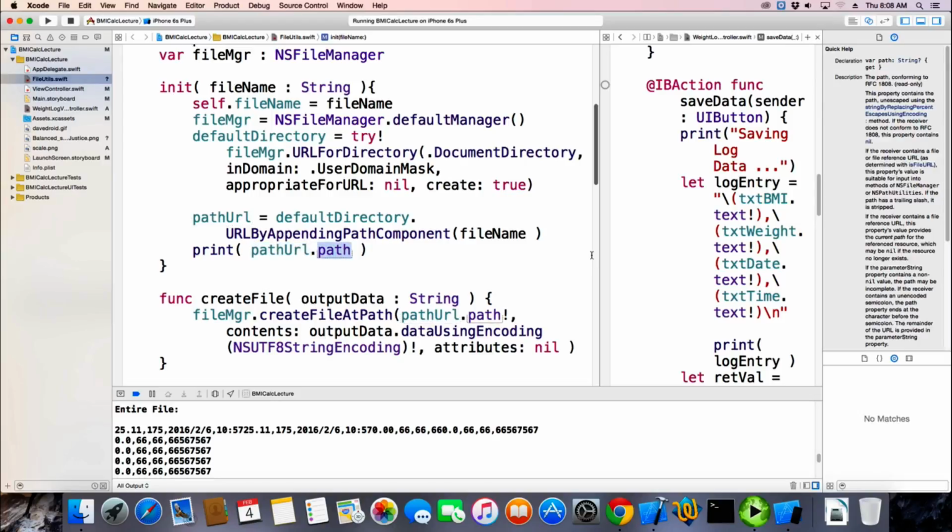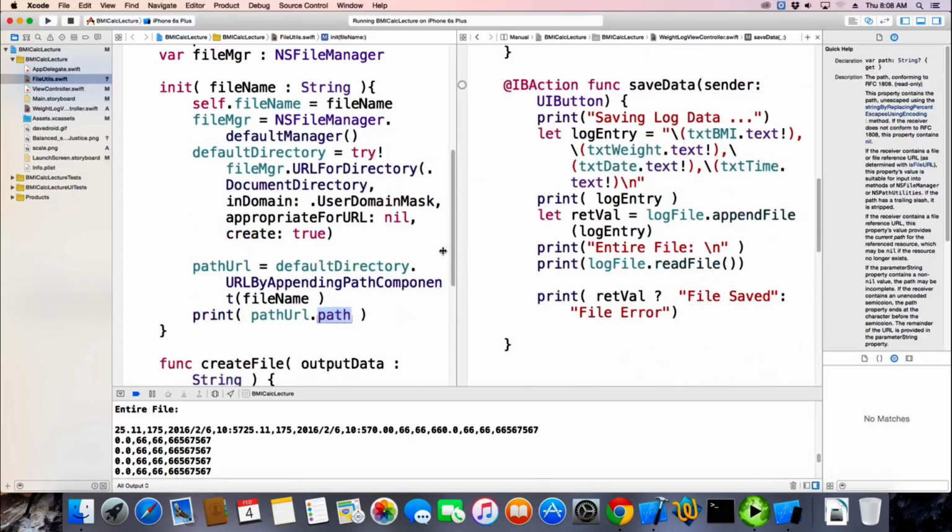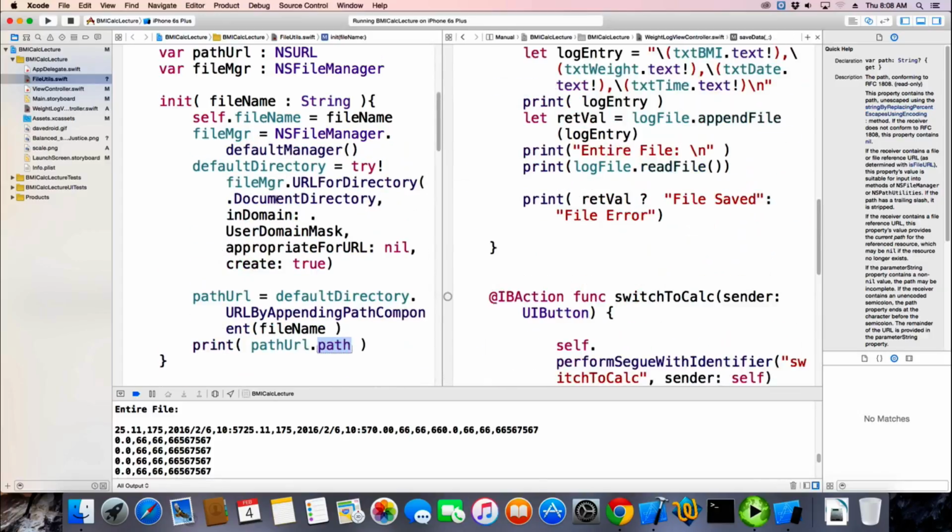That's like a toString. And you don't like that because it's printing from a function? Yeah, from a class. Yeah.